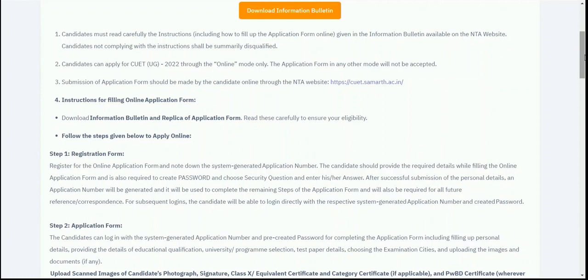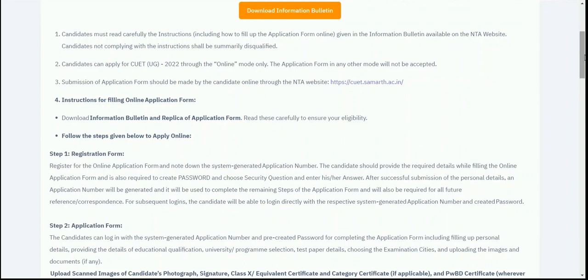And in case of a query, you can contact the information center and see the information bulletin on the NTA website. If you do not follow the instructions, or if there is any discrepancy in your application form, your application will get disqualified, or it will be considered invalid.